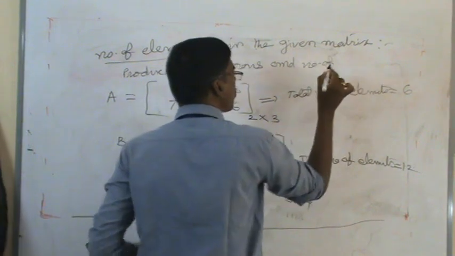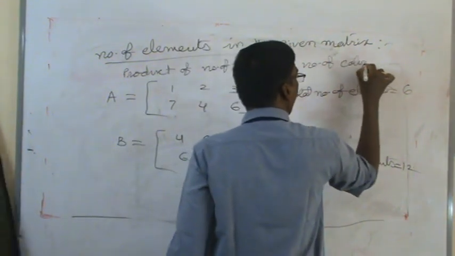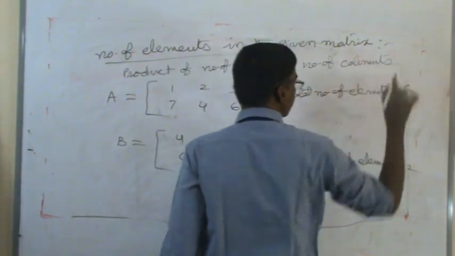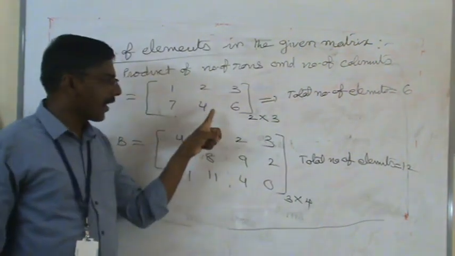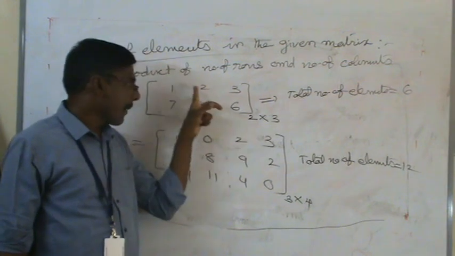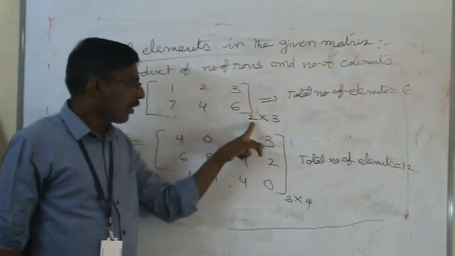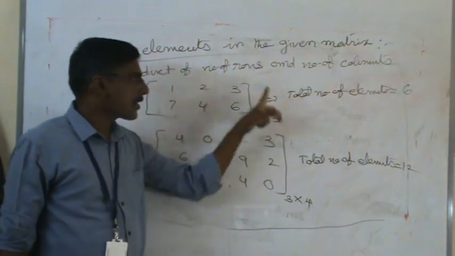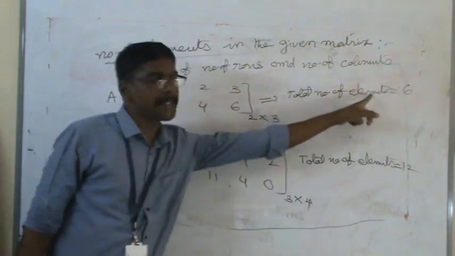See, in the first example of the matrix, the number of rows is 2 and the number of columns is 3. The product of 2 into 3 is 6.